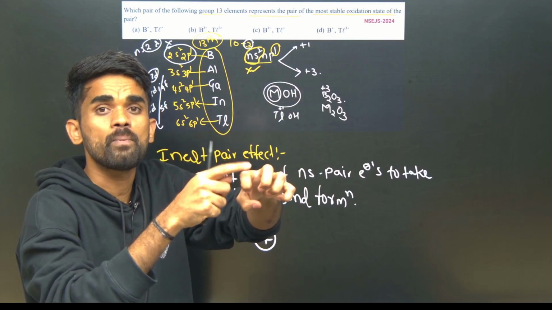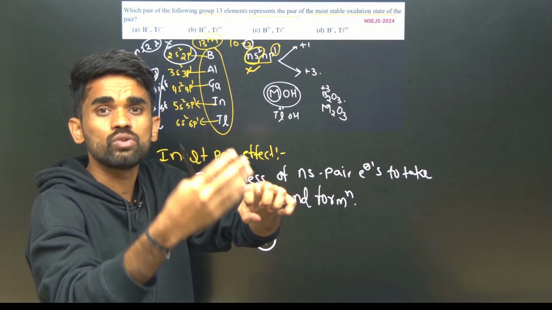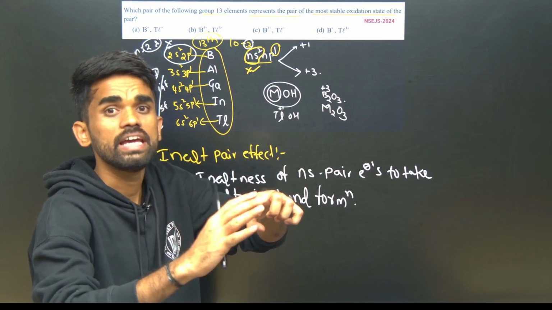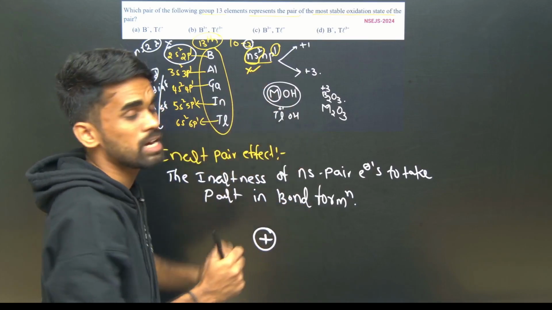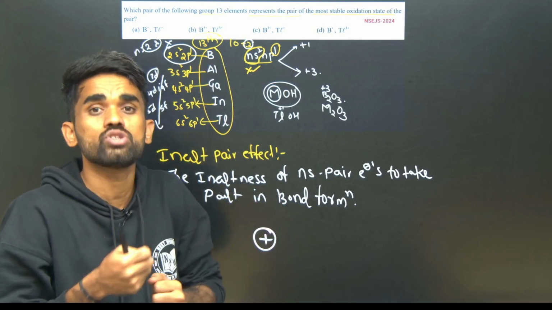Therefore, they won't actively participate in the chemical reactions. I can say they will show inertness to participate in the chemical reaction. Only np electrons will take part in the chemical reactions. So as we go down the group, what happens to the inert pair effect?